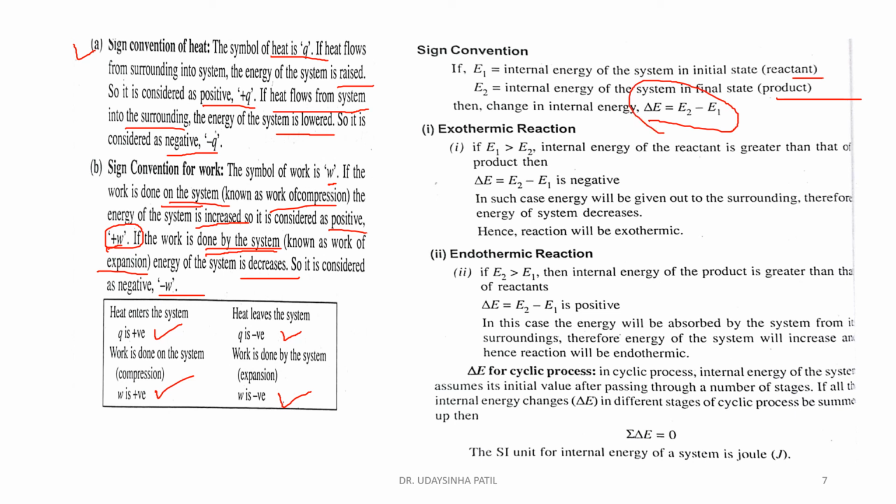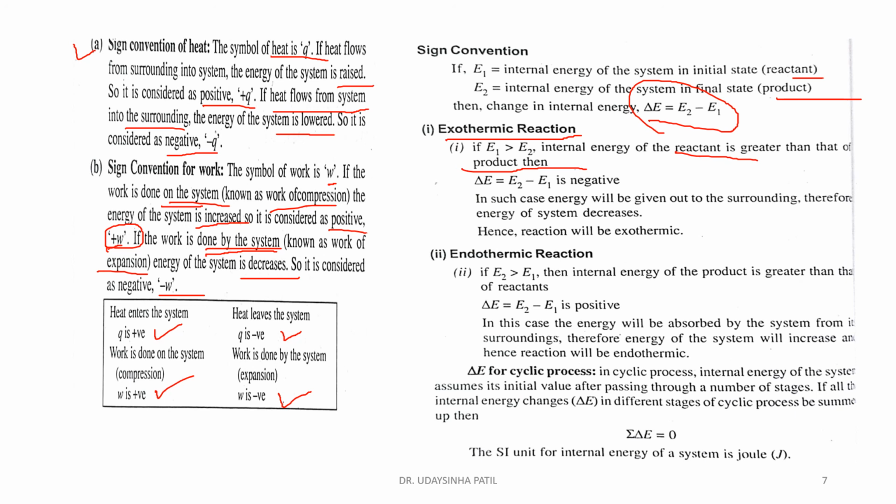In an exothermic reaction, E1 is greater than E2: the internal energy of the reactant is greater than that of the product. Therefore E2 minus E1 is always negative.